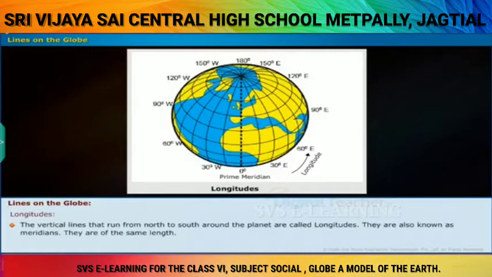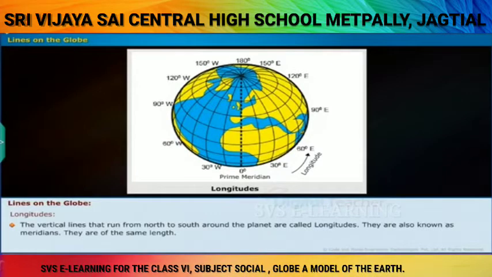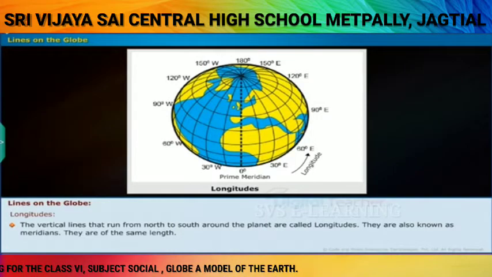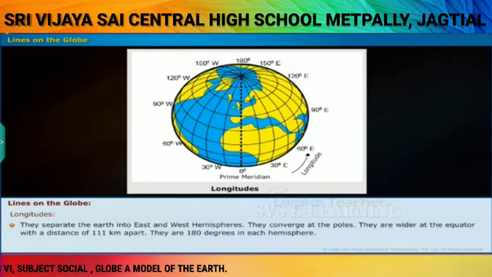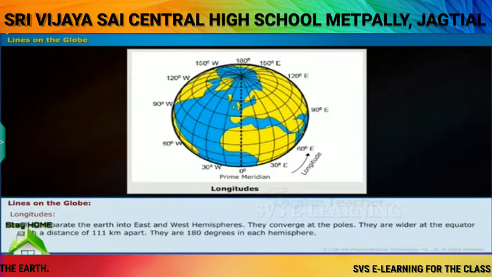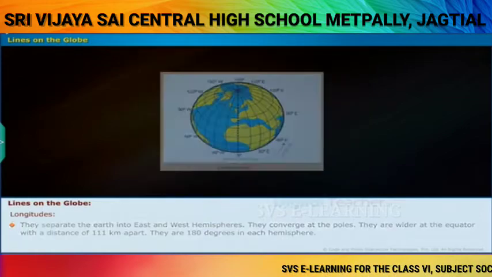Longitudes. The vertical lines that run from north to south around the planet are called longitudes. They are also known as meridians. They are of the same length. They separate the earth into east and west hemispheres. They converge at the poles. They are wider at the equator with a distance of 111 kilometers apart. They are 180 degrees in each hemisphere.